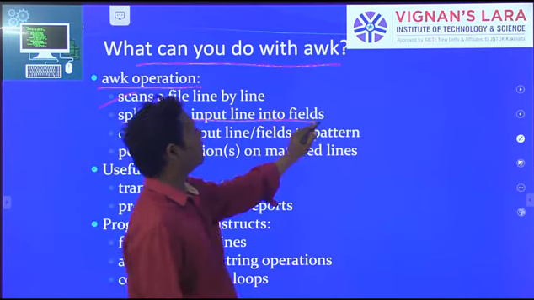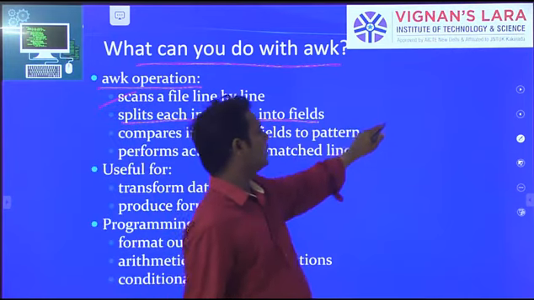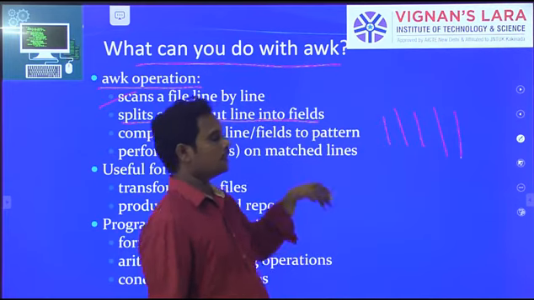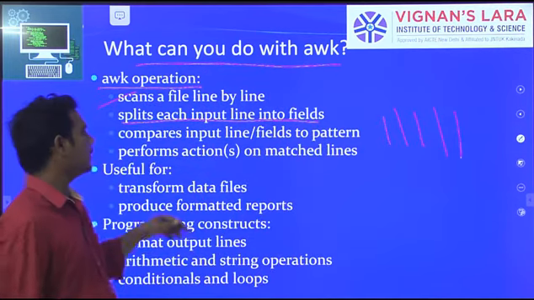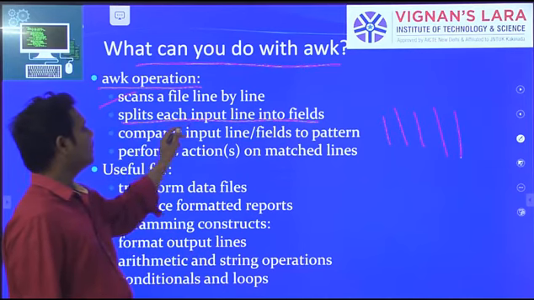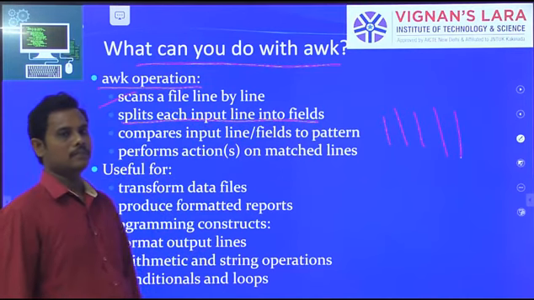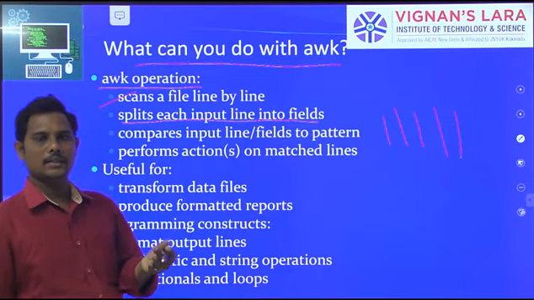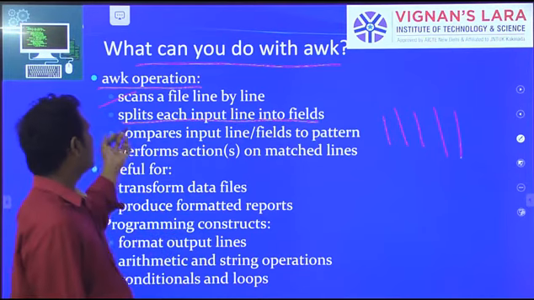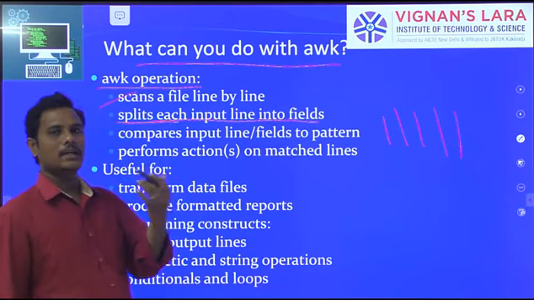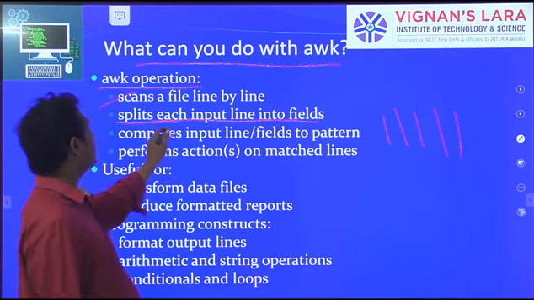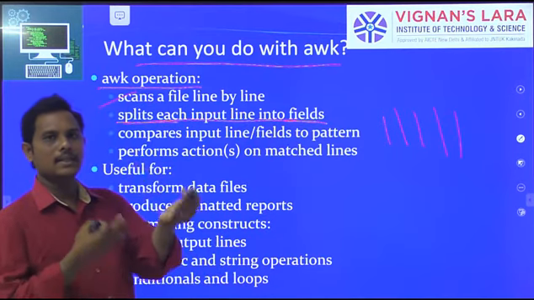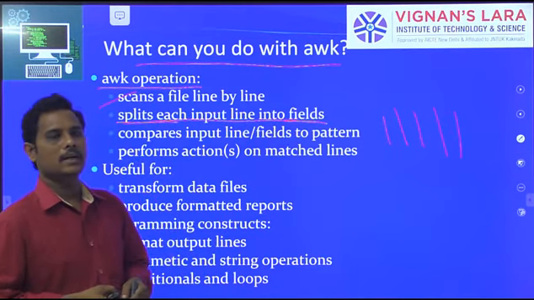Different fields are provided, either horizontally or vertically. Like table data, after splitting we get the output. So we divide the lines into fields, and we easily get that particular output.